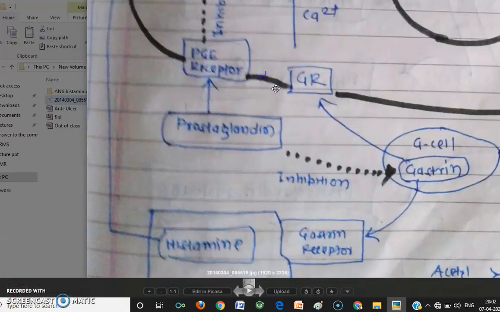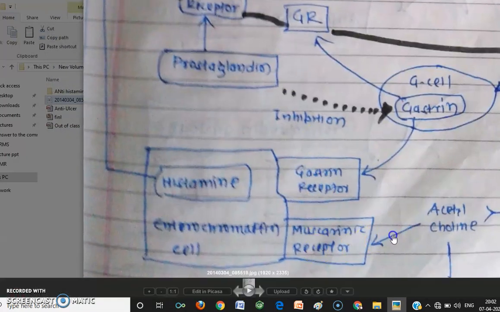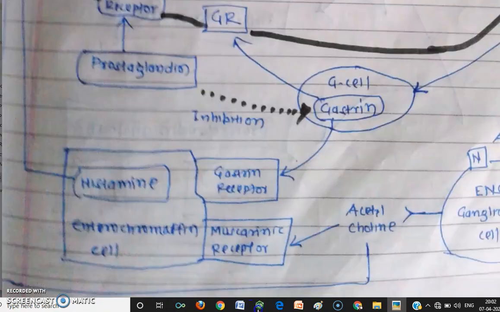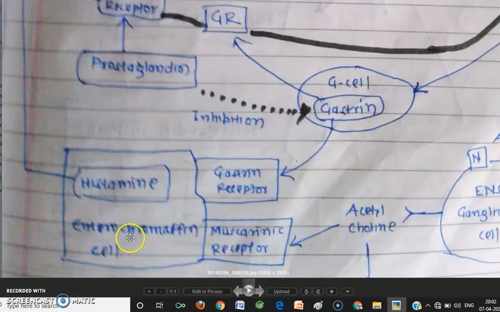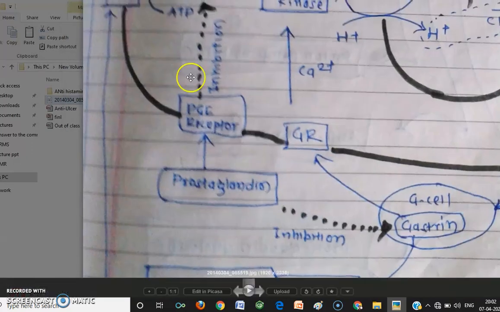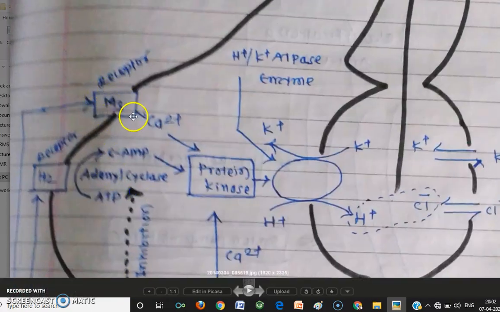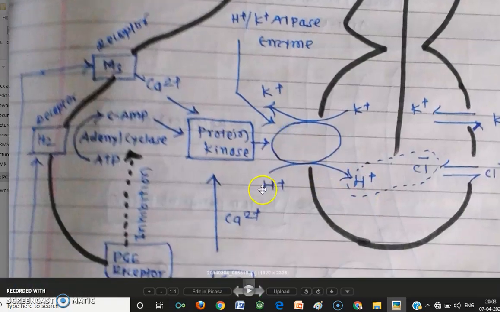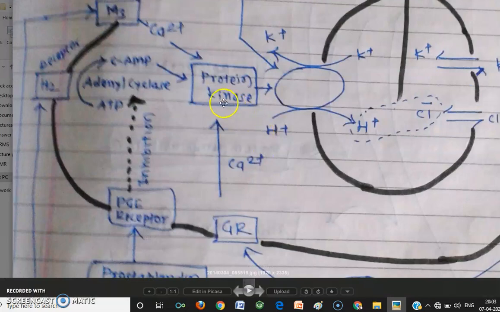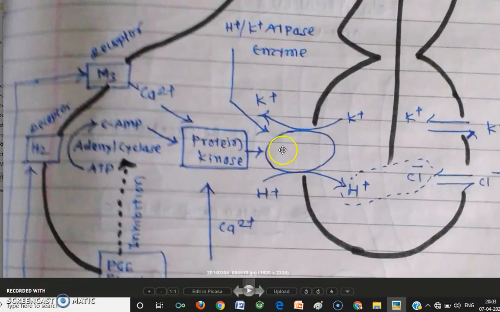So I can say that acetylcholine acts directly as well as indirectly. Via enterochromaffin cell, it acts indirectly, and directly means by binding with muscarinic 3 receptor, it directly activates the protein kinase, and protein kinase further activates the proton pump, and proton pump pushes the H plus ion. So in this way, acetylcholine directly and indirectly promotes the protein kinase, and protein kinase further activates the proton pump.